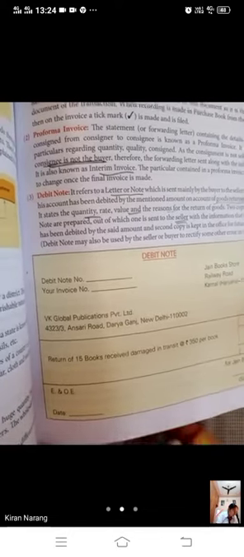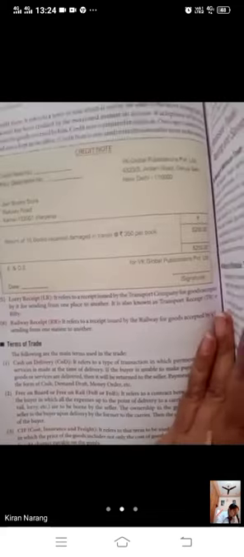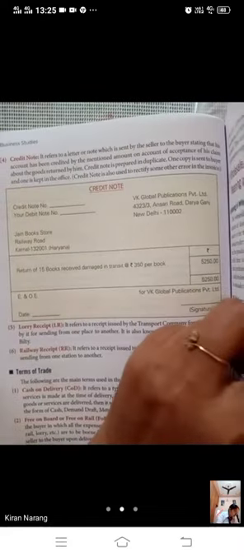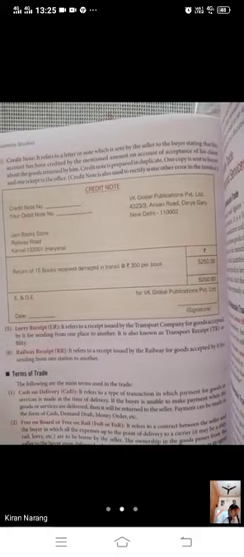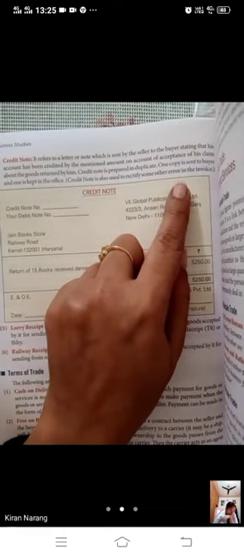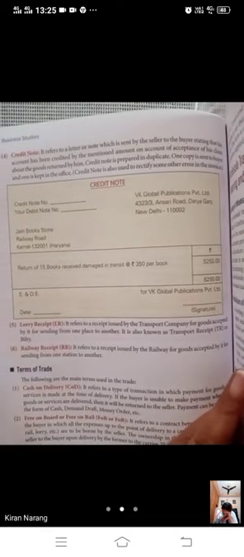Next, bache, credit note. What is a credit note? It refers to a letter or note which is sent by the seller to the buyer stating that his account has been credited by the mentioned amount on account of acceptance of his claim about the goods returned by him.